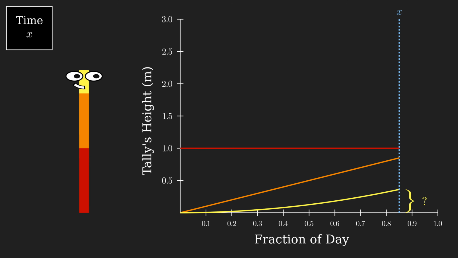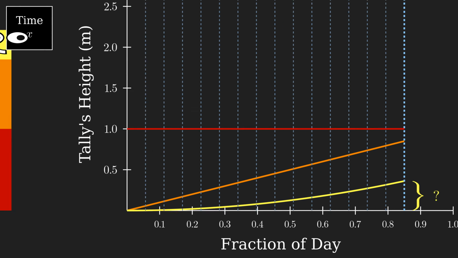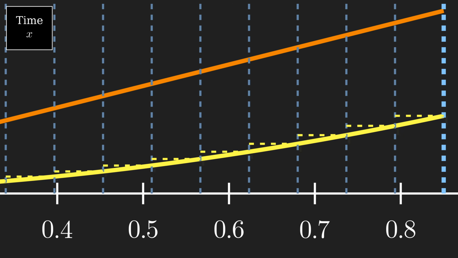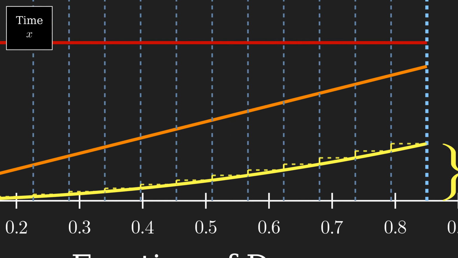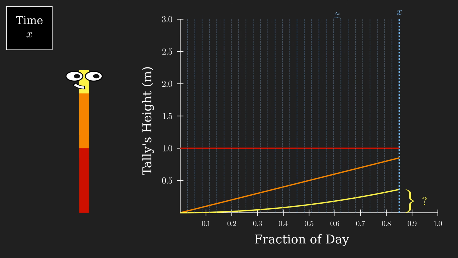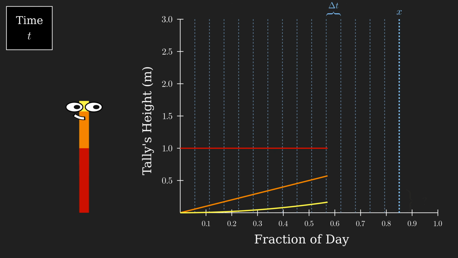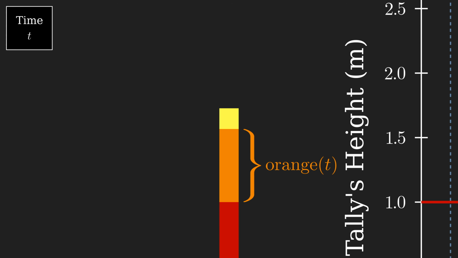We can tackle this problem by breaking up the day until time X into small chunks of time, delta t, and calculate approximately the yellow mass generated during each small time chunk. Then, we'll sum everything up to get an approximation for the total amount of yellow mass generated up until time X. To turn our approximation into an exact value, we'll see what happens as the time chunk delta t gets smaller and smaller.